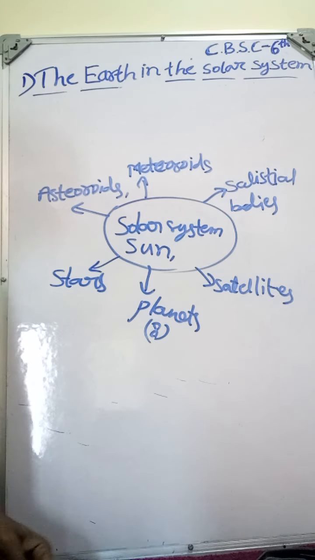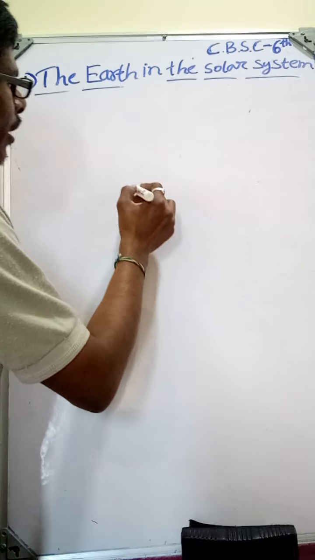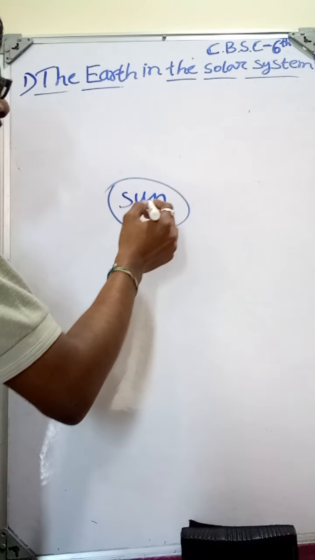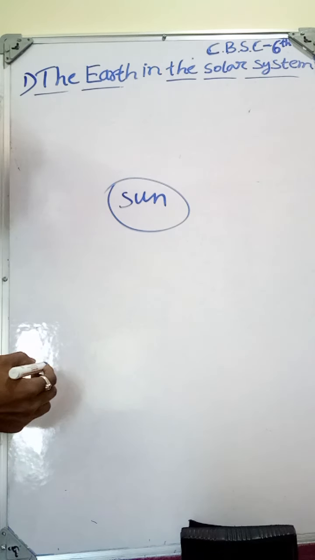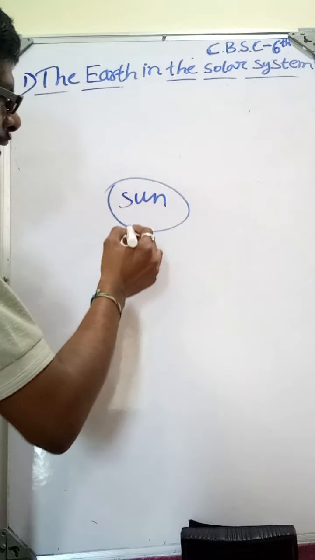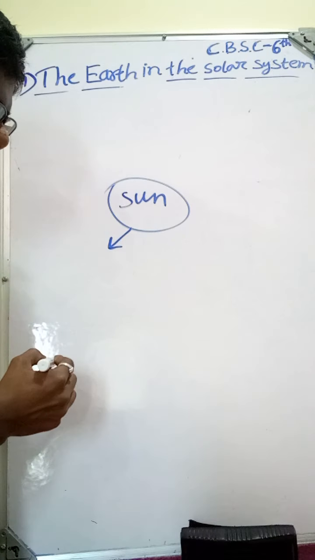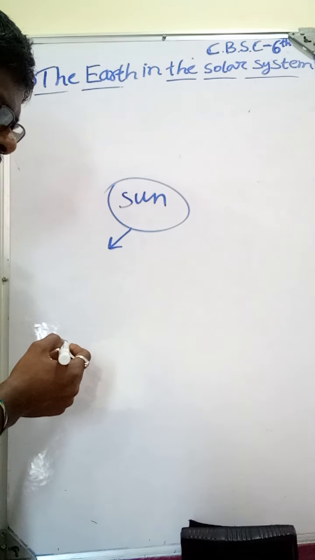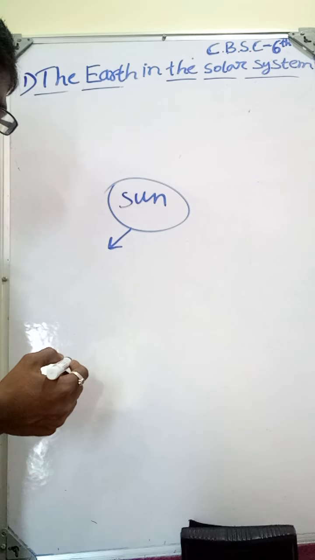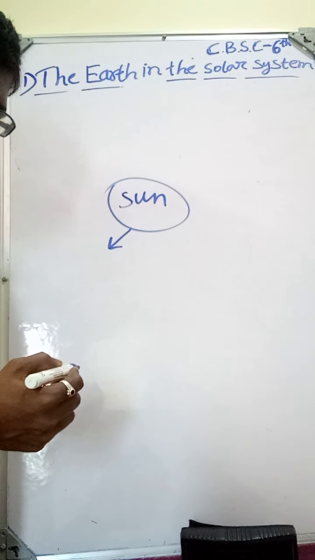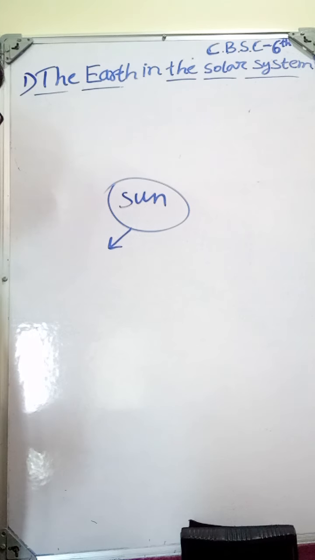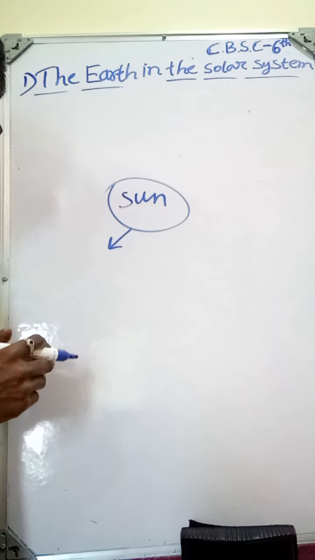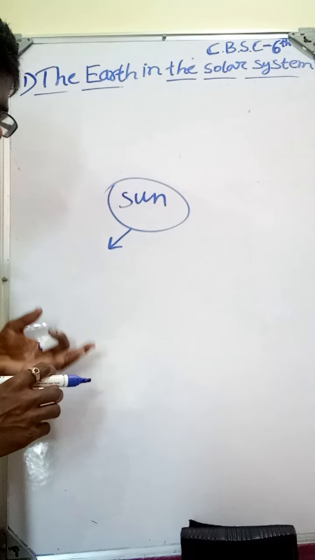You see the Sun. Sun is the center of the solar system, and it is huge, made up of extremely hot gases. It provides pulling force, so that is the reason the Sun is always burning. Why?